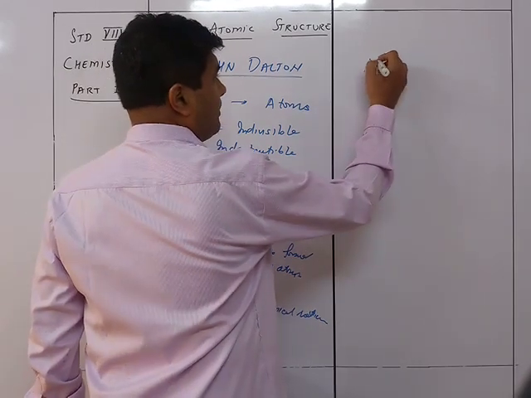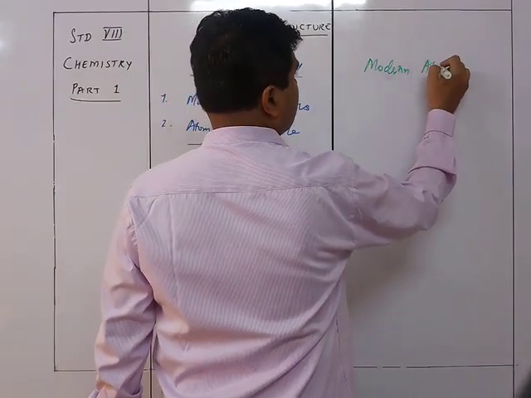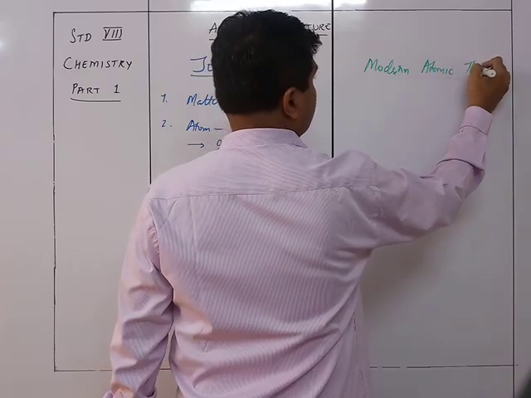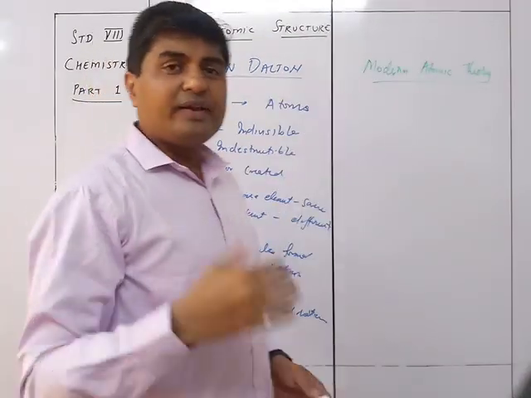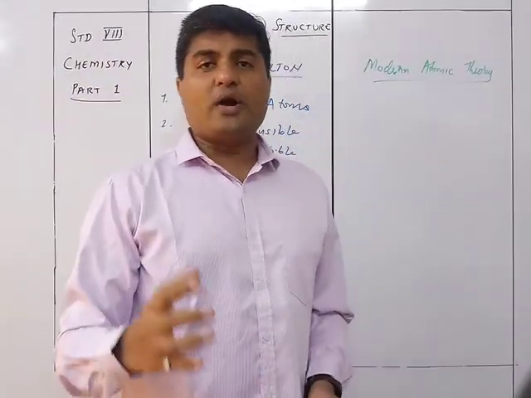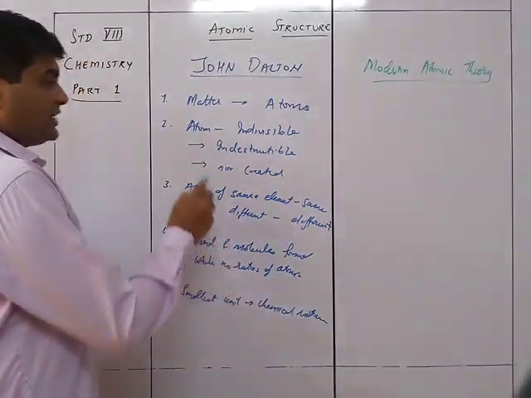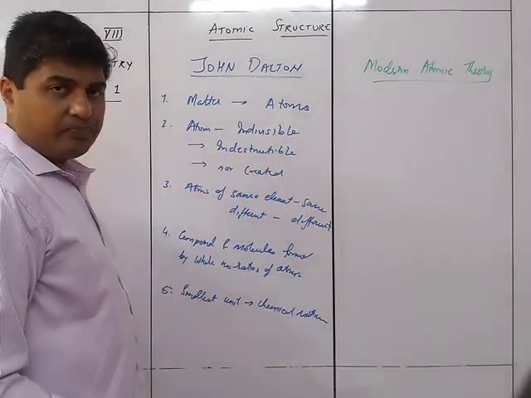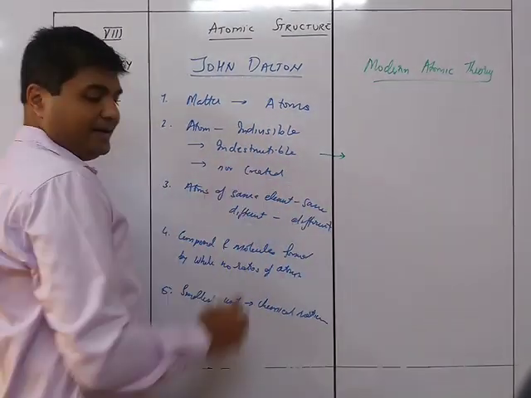So that's nothing but the modern atomic theory. Let's see what is the difference between the modern atomic theory and John Dalton's atomic theory. Dalton's atomic theory says that atoms are indestructible.